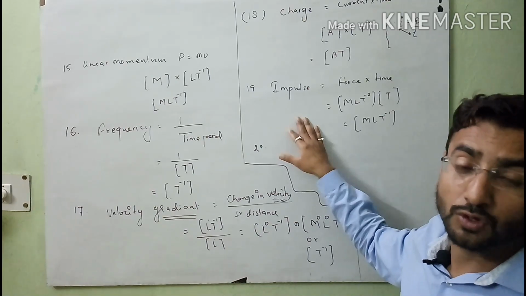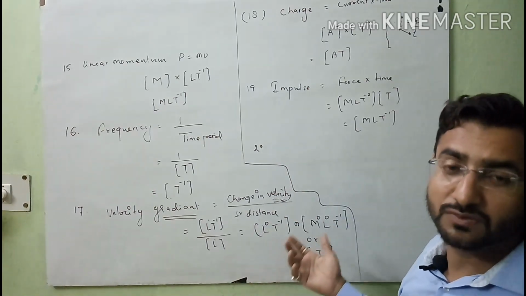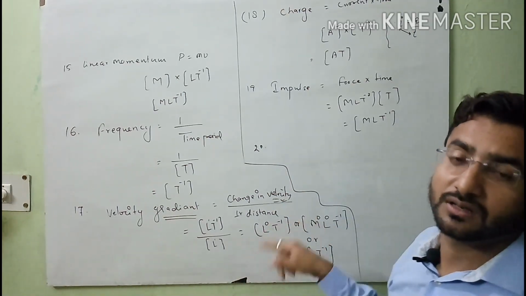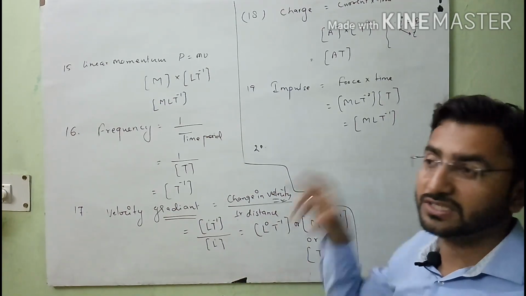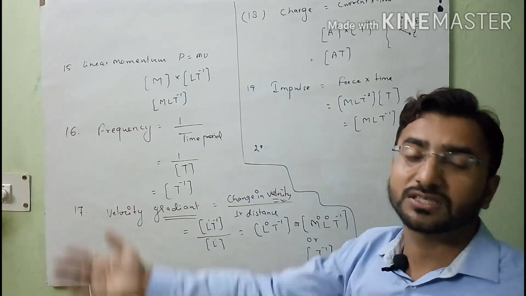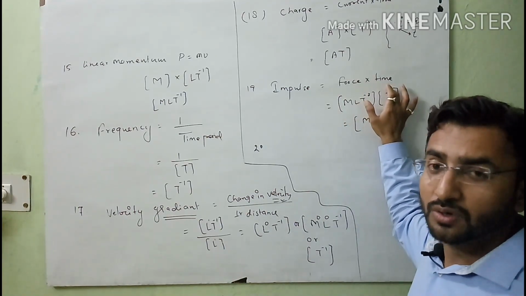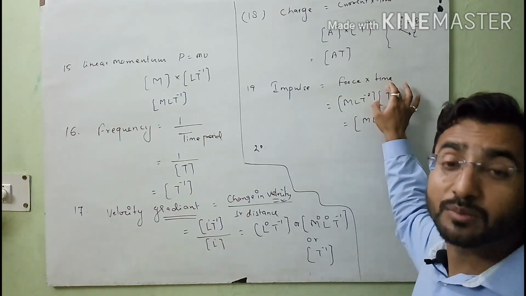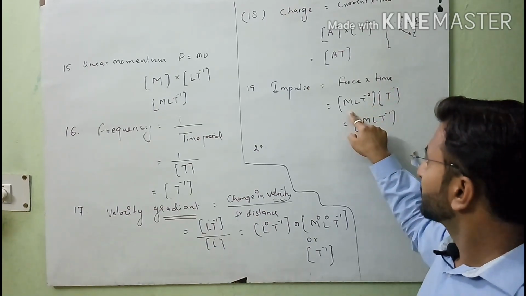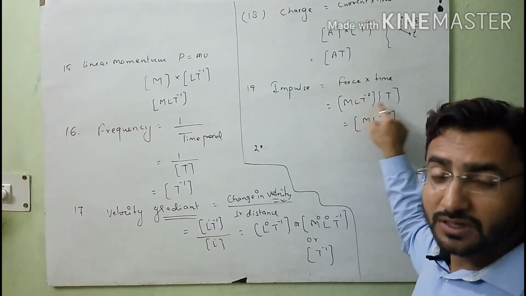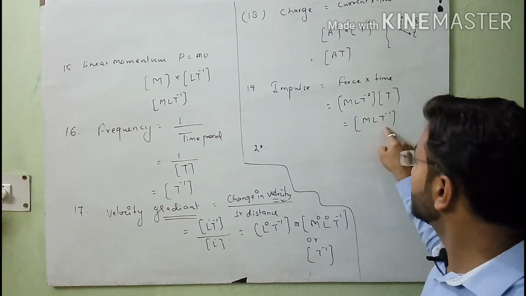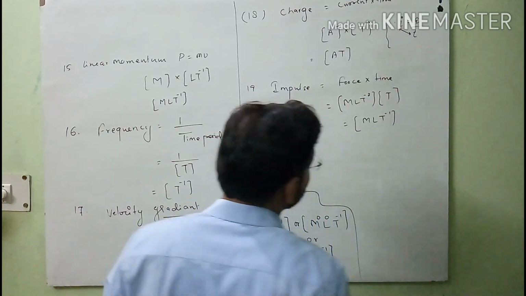Impulse is equal to force of impact, means force into the duration for which the force is acting on any body to change its configuration. So it will be force into time, or you can say time of impact. So force is MLT minus 2, time is denoted by T, and the formula will be MLT minus 1.